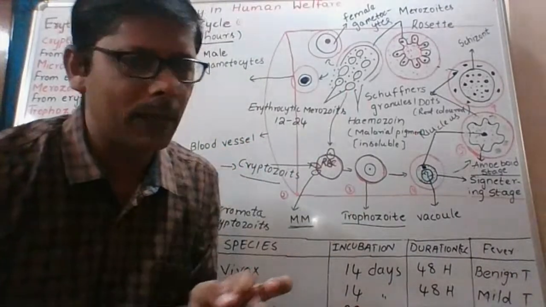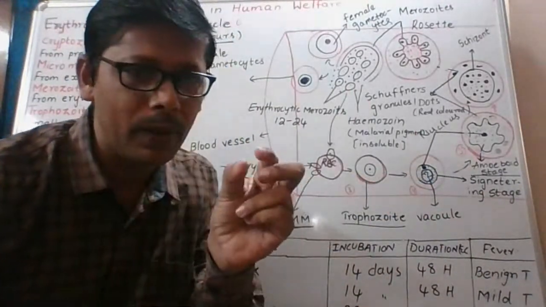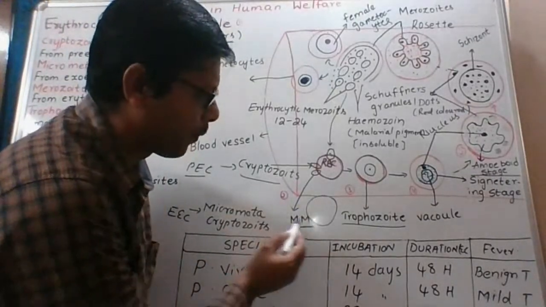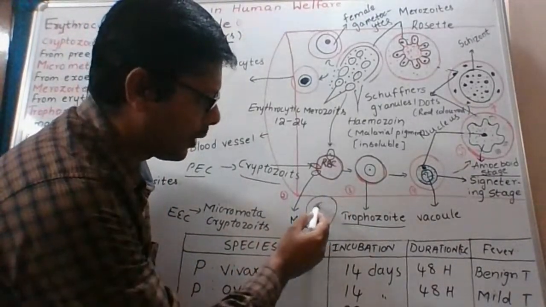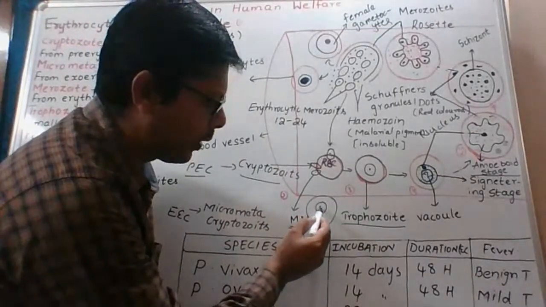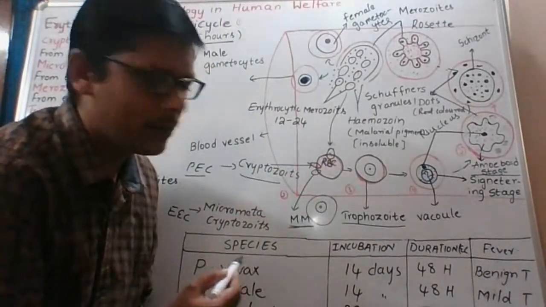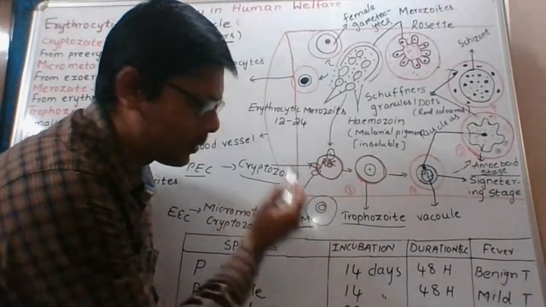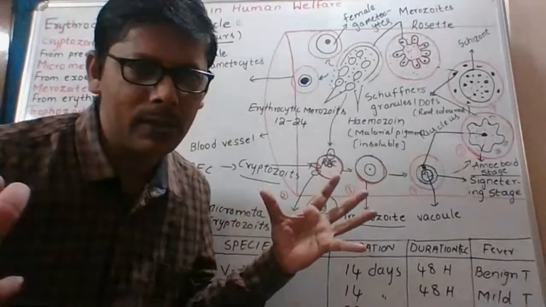In the initial state, this vacuole is small in size. For example, this is the red blood cell and this is a trophozoite. In it, a small vacuole develops first. Later, this vacuole gradually increases in size.